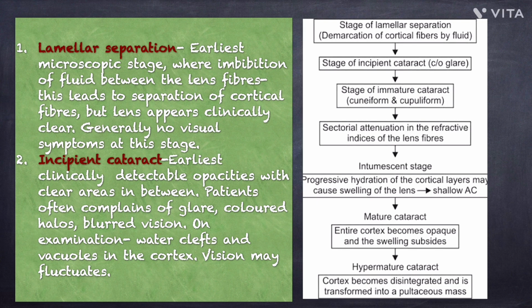The next one is incipient cataract, which is the earliest clinically detectable opacities with clear areas in between. The patient often complains of glare, colored halos, and blurred vision. On examination, there are water clefts and vacuoles in the cortex, and vision may fluctuate.